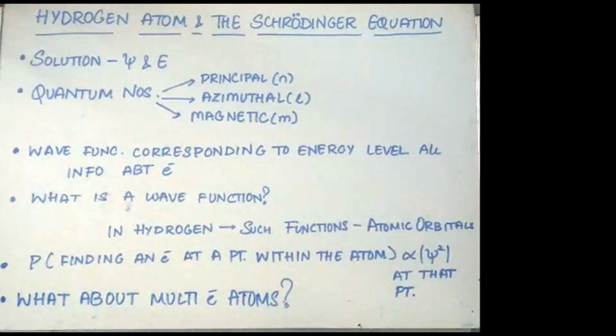The orbitals in multi-electron atoms do not differ from the hydrogen orbitals in any radical way, but the principal difference is that the consequence of the increased nuclear charge causes the orbitals to be somewhat contracted. The energy of the atomic orbitals in hydrogen depends only on the value of the principal quantum number, that is n. However, for multi-electron atoms, the energy of the atomic orbitals depends on both n and l.